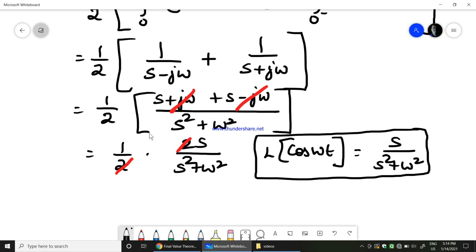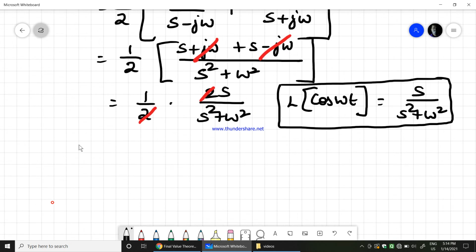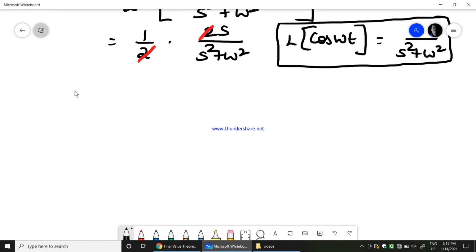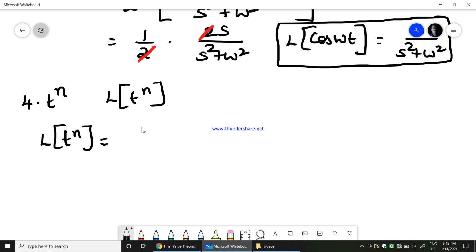Okay, next, it is the fourth one which we are doing. We did e power at, we did sin omega t, we did cos omega t. Fourth one is t power n. So find the Laplace transform of t power n. That is what we need to do. So anyway, Laplace transform of t to the power of n would be equal to integration from 0 minus to infinity t to the power of n e power minus st dt.